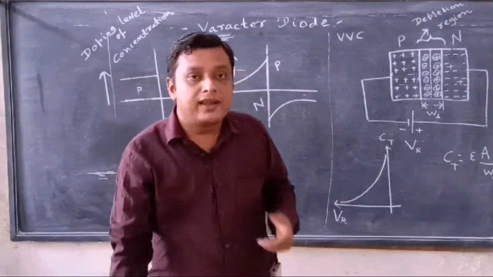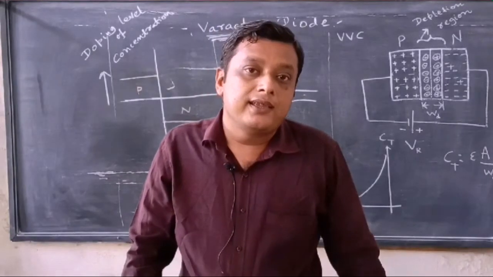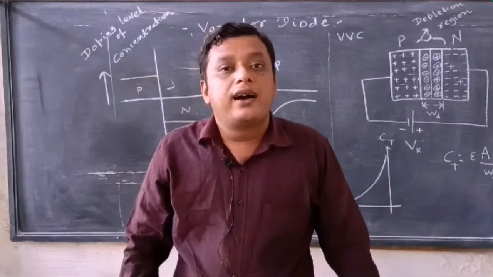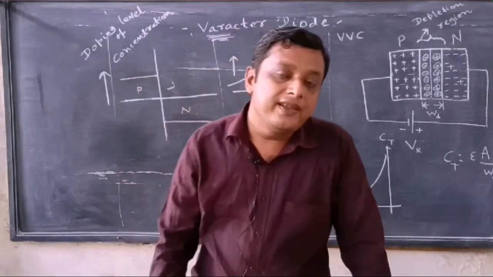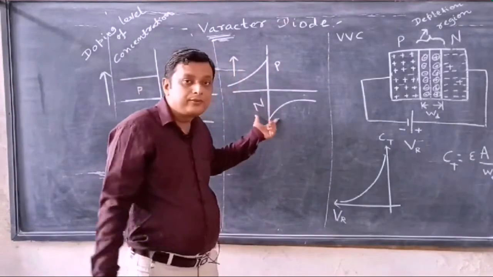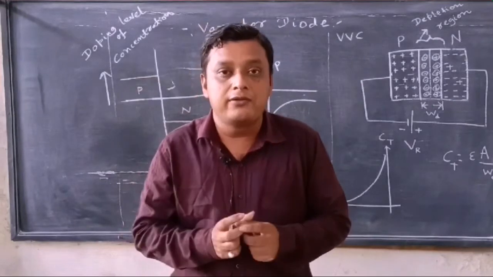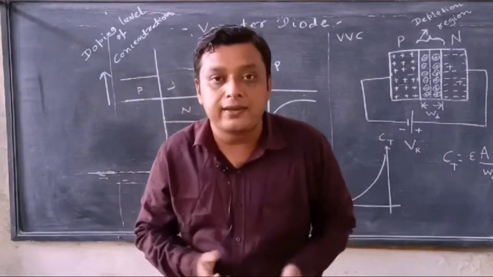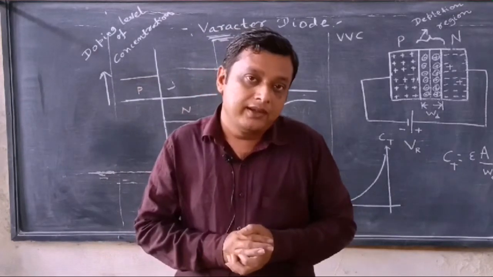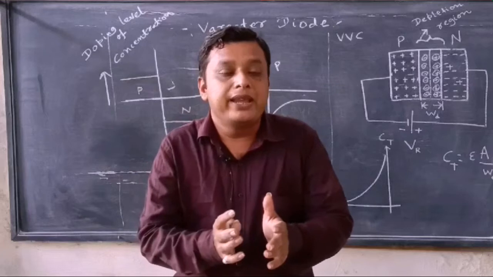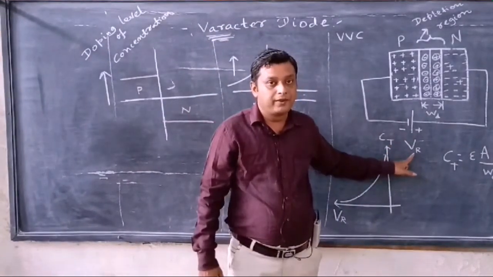Actually it is a general PN junction diode, but by introducing different concentration levels, we are able to achieve a structure of the diode, and this structure gives us a mechanism to change the capacitance of the diode, which can be controlled by controlling the value of reverse voltage.